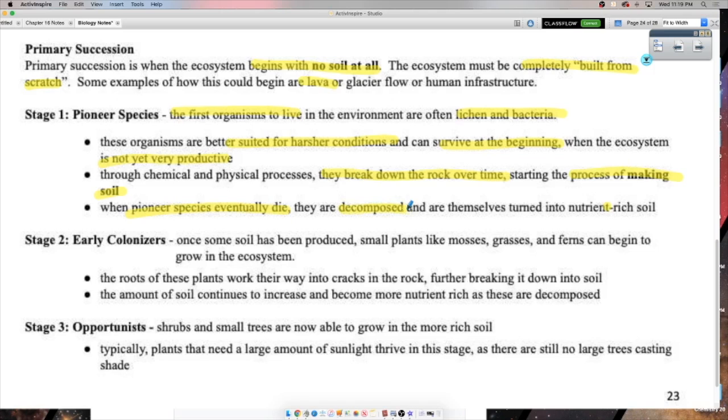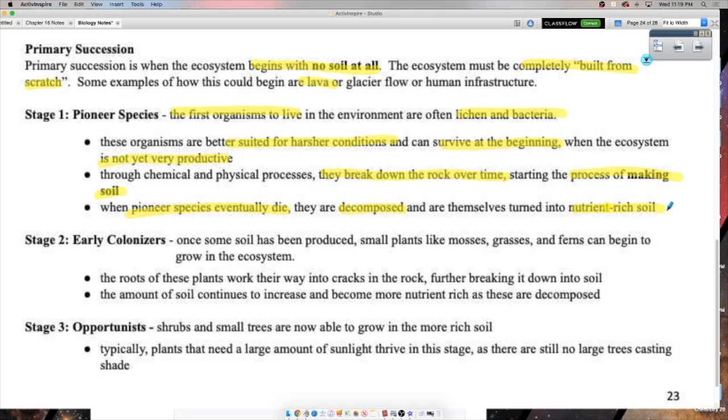And now the soil that you helped make is going to contain your nutrients. Hey, you're really giving your life for this ecosystem because now you are making nutrient rich soil. Okay, see how we're starting the very baby steps of an ecosystem here? Now we at least have some nutrient rich soil. So who can move in?